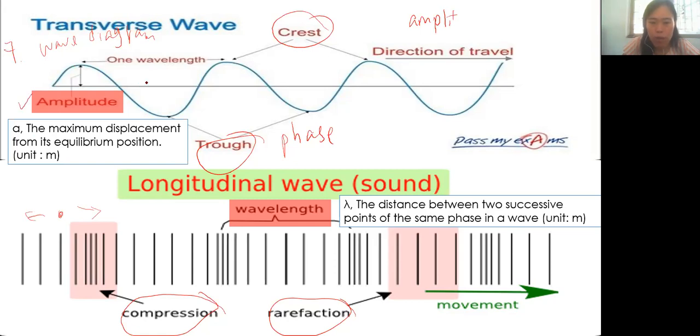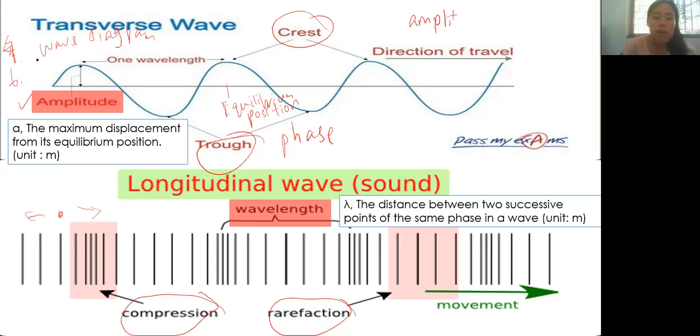Okay, so this straight line we will call it as equilibrium position. Is where the starting point is. Okay, the starting point is not number 6. I don't know. Just now, Sophia said it's number 6. Number 6. Okay, sorry. This one is number 6. Number 6. Okay, sorry, Sophia. I forgot it. Okay, this one is number 6.